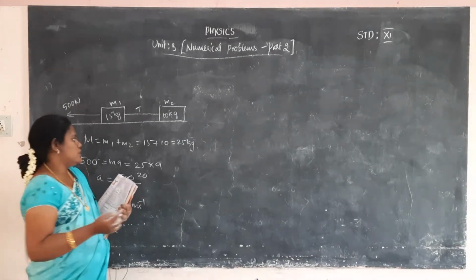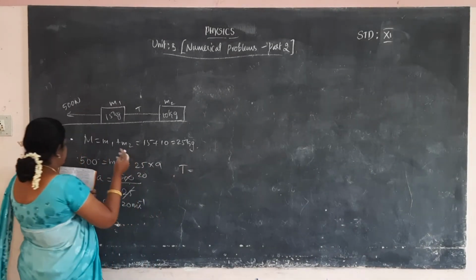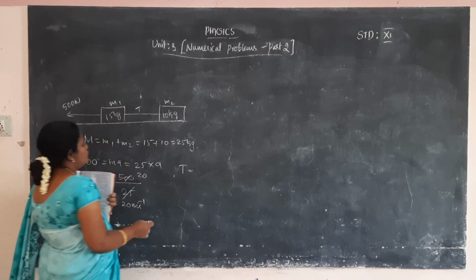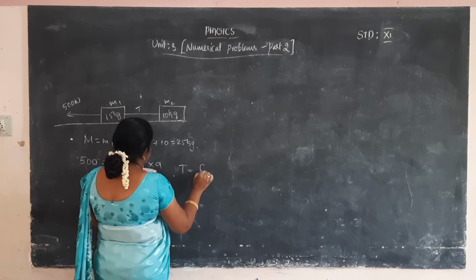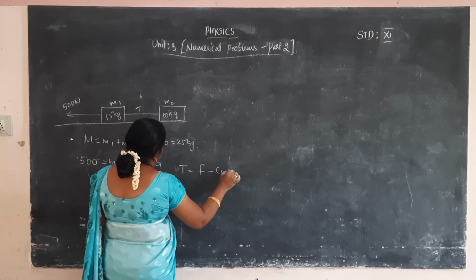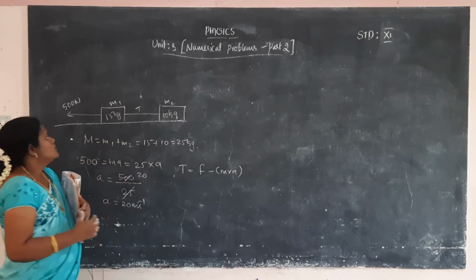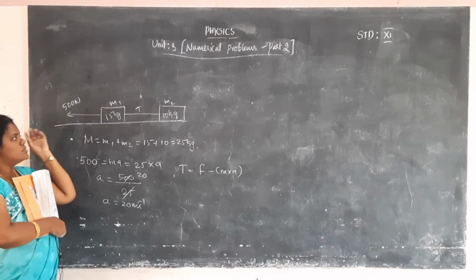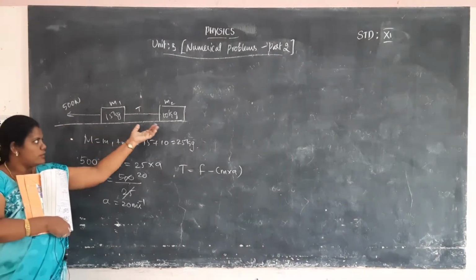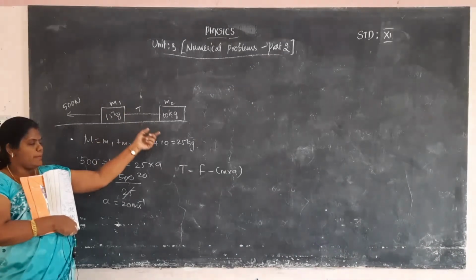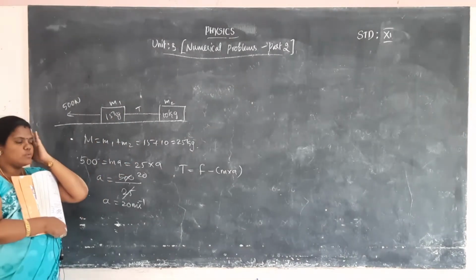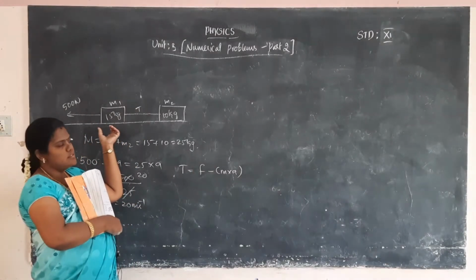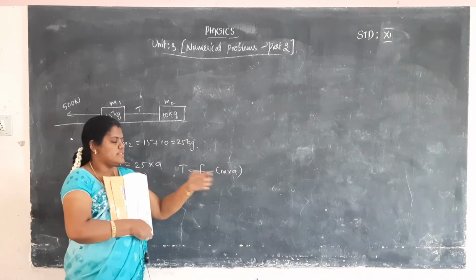What is the tension? First, tension is equal to the total force. From this force, you have to subtract the force acting on it. So tension is equal to force minus m into a, mass into a, because the two masses are connected by a string and only one force is acting. So the total force, minus the force created on the first object to the second object. So force minus m into a.